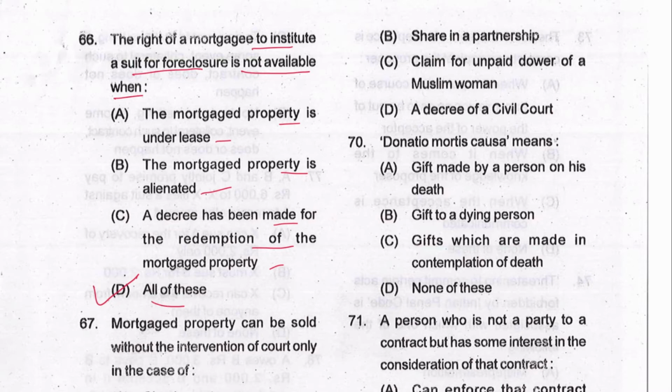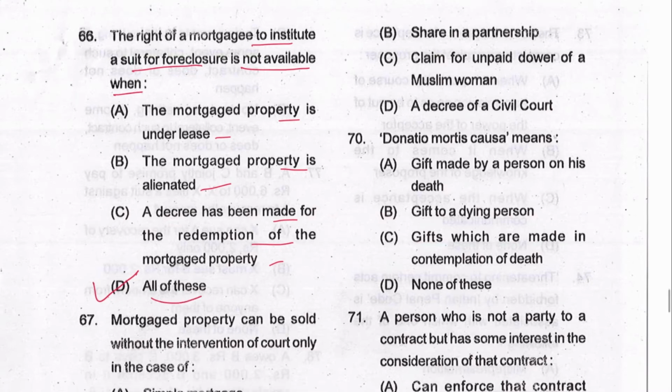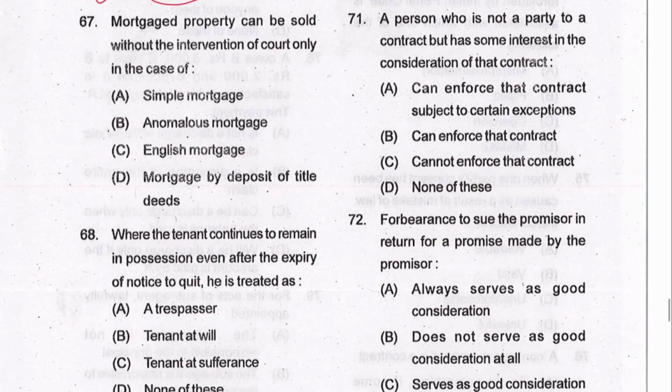In all of these, D is the answer. And the right of foreclosure is in section 67 TPA. Next 67. Mortgage property can be sold without intervention of court only in case of English mortgage. C is the answer. And where it is provided: English mortgage, 58(e) for English, simple is 58(b). Deposit of title deed is (f). Anomalous is (g).